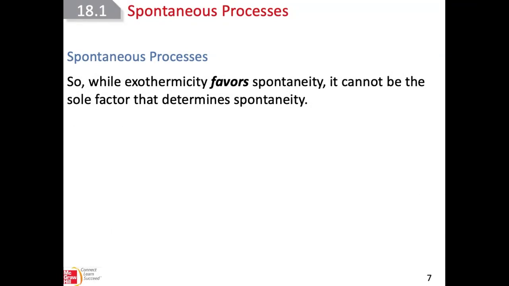So the reaction being exothermic favors spontaneity, but it is not the only factor that will determine if the reaction will happen spontaneously or not.